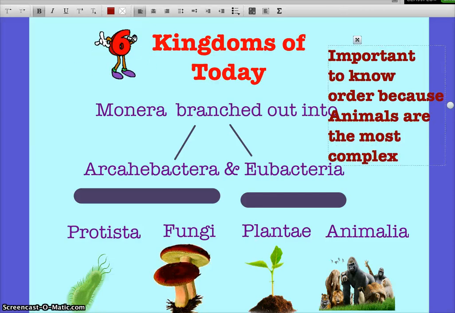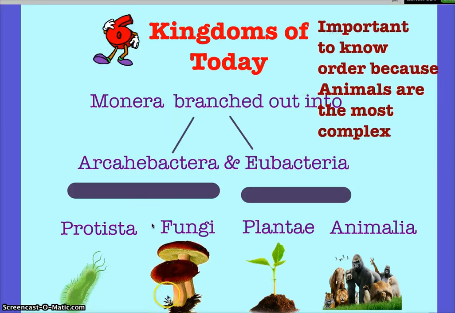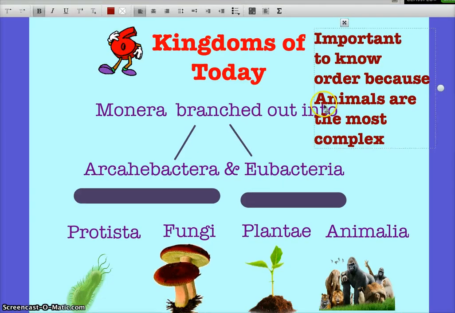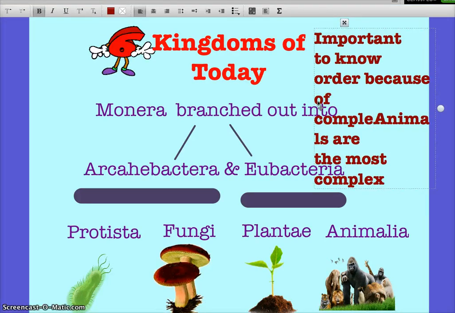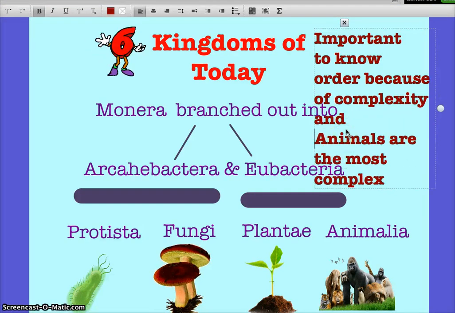I'll ask you complexity questions as we get to know the kingdoms, okay? Animals are the most complex. So who's a little bit less complex than animals? Plants, good. Why do you think plants are more complex than protists?